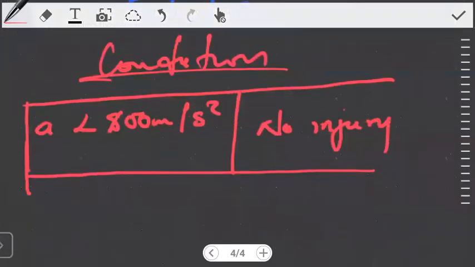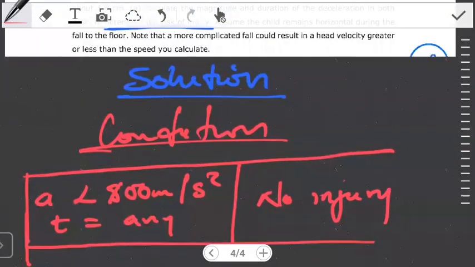So this is the case if the acceleration is less than 800 meters per second squared. So let's just say t, if t is equal to any time. Now, next up, what else?